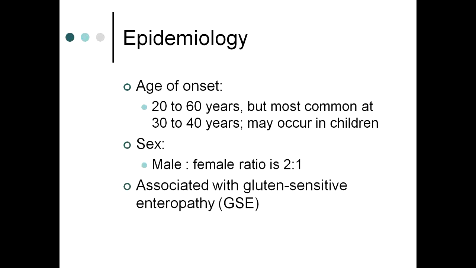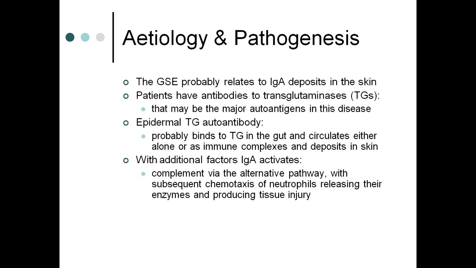It has two ages of onset, 20 to 60 years, but most common at 30 to 40 years, and it may also occur in children. Male to female ratio, it is more common in males, and it is associated, as I told you, with celiac disease, that is gluten sensitive enteropathy. Regarding the etiology and pathogenesis, it is probably related to IgA deposits in the skin. Patients have antibodies to transglutaminases that may be the major autoantigen in this disease.